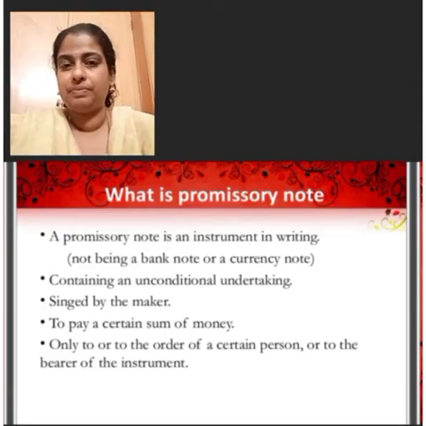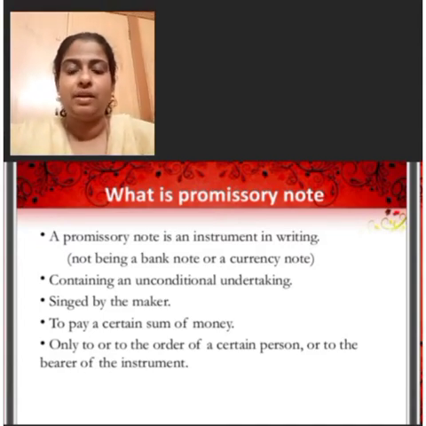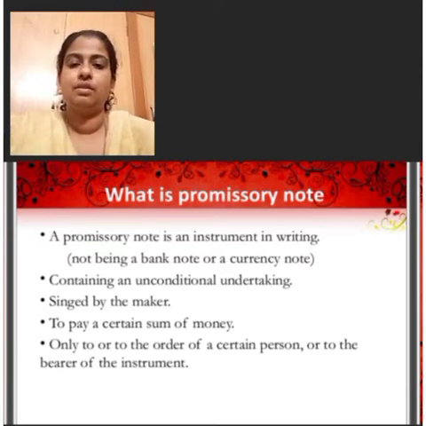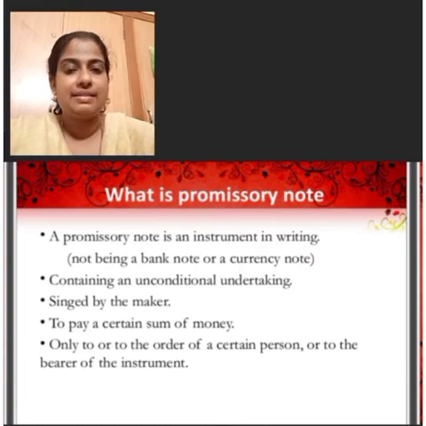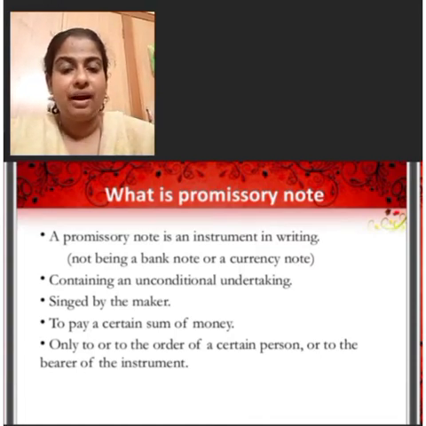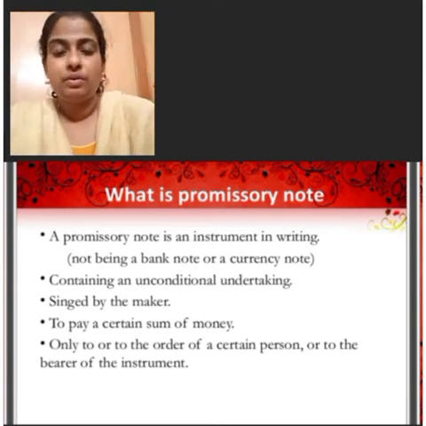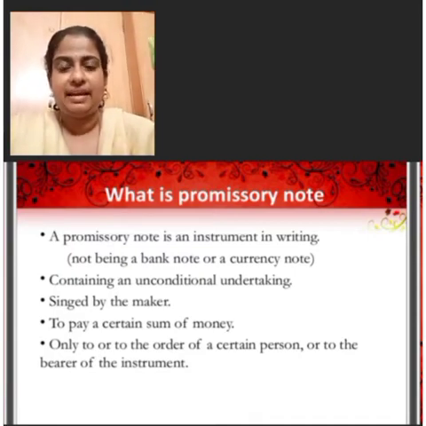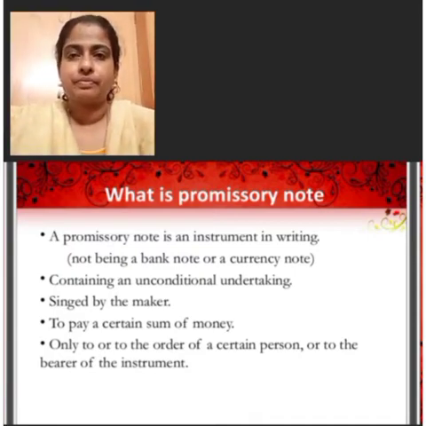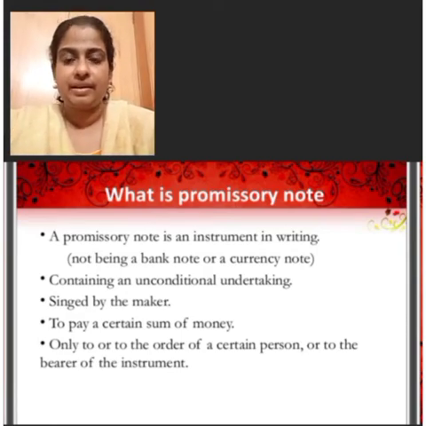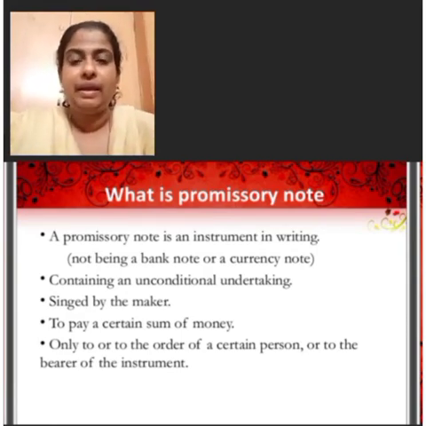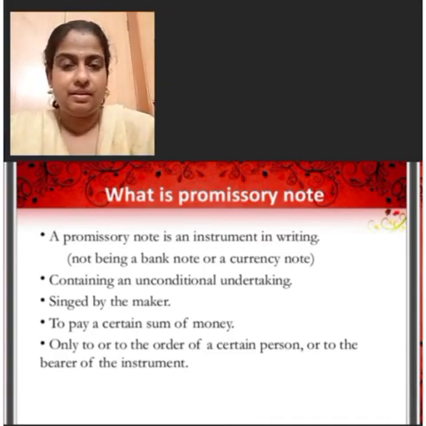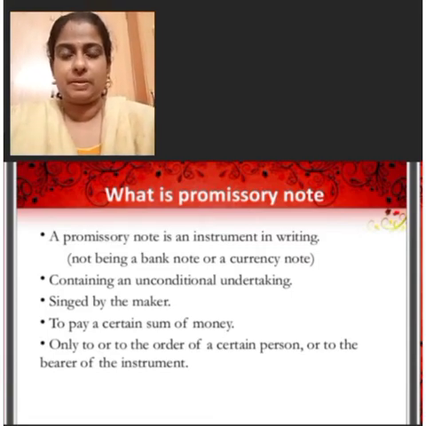Today, in this module, we are going to study the term promissory note. Promissory note is an instrument in writing, not being a bank note or currency note, containing an unconditional undertaking. According to Negotiable Instruments Act 1881, a promissory note is defined as an instrument in writing containing an unconditional undertaking signed by the maker to pay a certain sum of money only to or to the order of a certain person or to the bearer of the instrument.